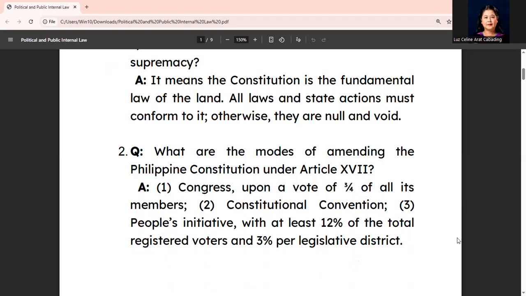Question number 2. What are the modes of amending the Philippine Constitution under Article 7? Answer: we have 3. First, Congress upon a vote of 3/4 of all its members. Second, through Constitutional Convention or CONCON. And third, through People's Initiative with at least 12% of the total registered voters and 3% per legislative district.